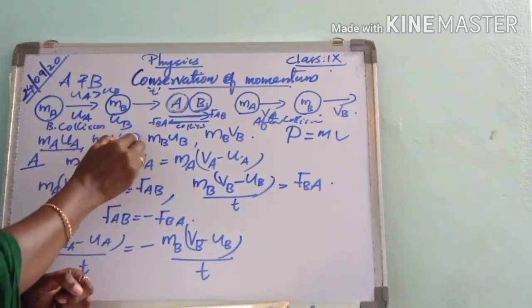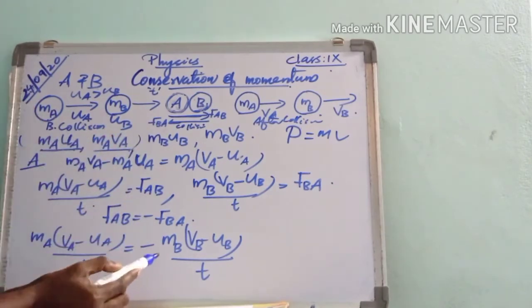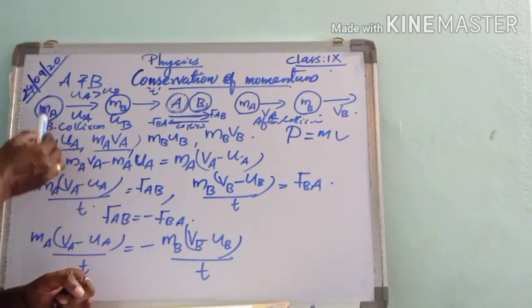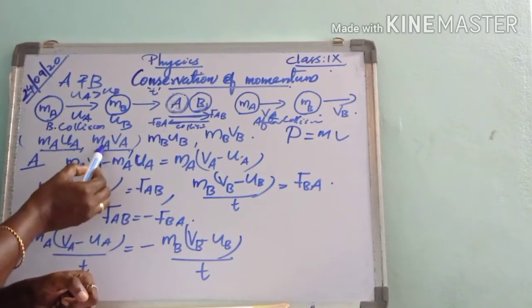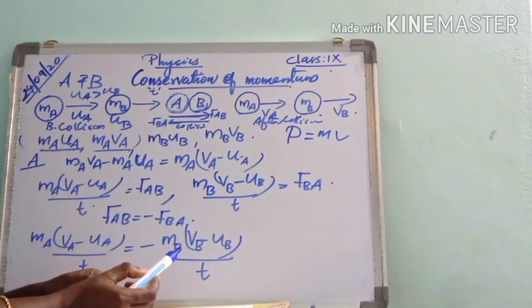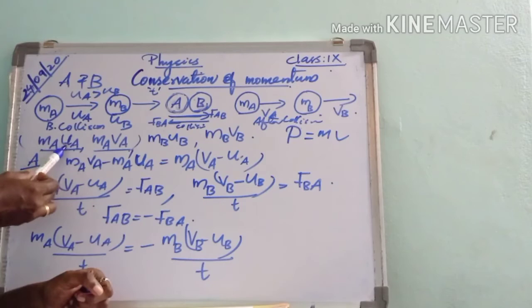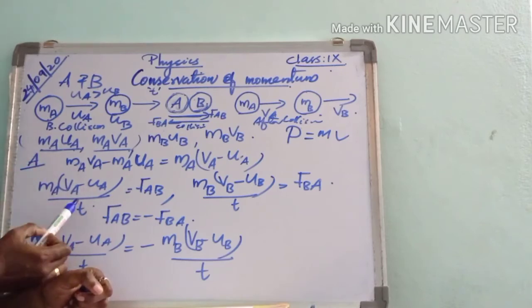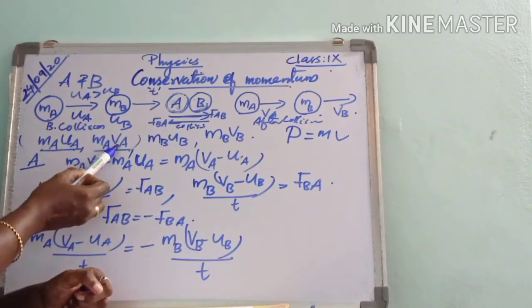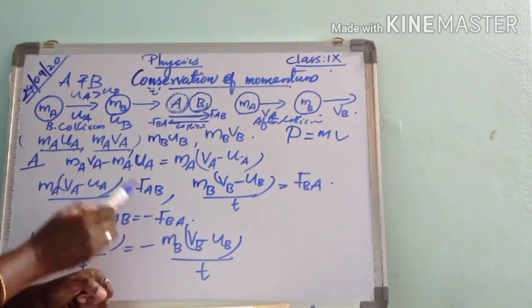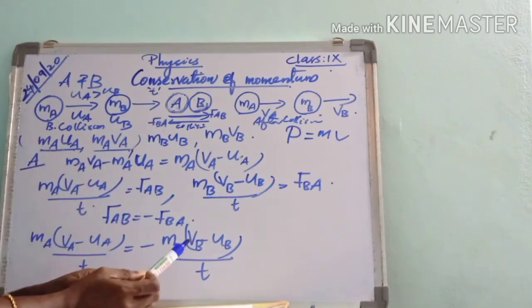Okay, that is about ball A. When we consider ball A, before collision its momentum is MAUA, because before collision it moves with velocity UA. So momentum is mass into velocity, MAUA. Then after collision ball A moves with velocity VA, so its momentum is MAVA.